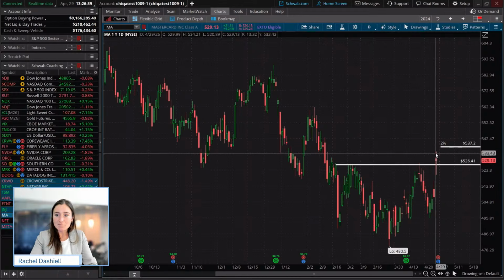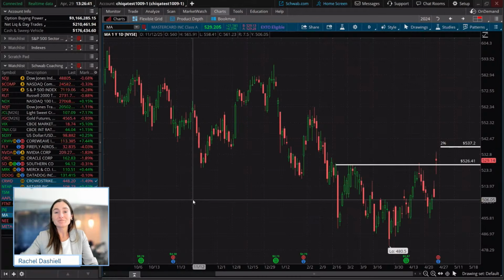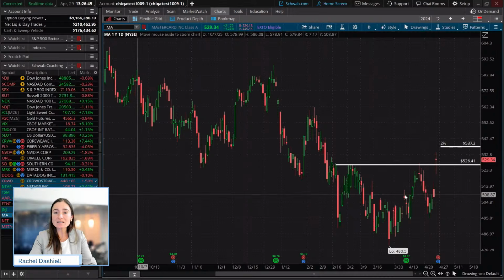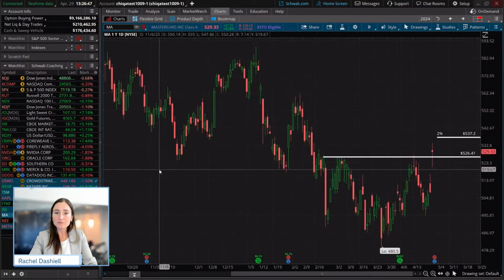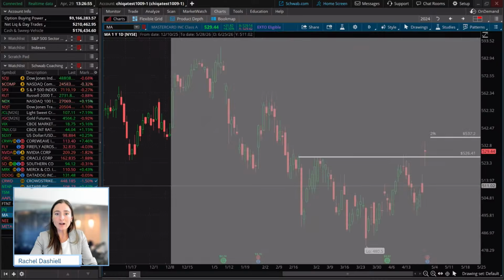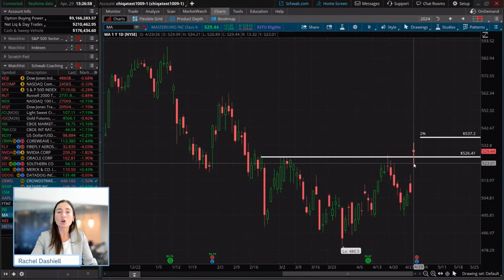Now, this is a major reaction prior to earnings where we've had a gap up in price, and it looks like today price is forming this high wave doji candle. What a high wave essentially means when you're looking at a candle is that there are very long wicks on either side.